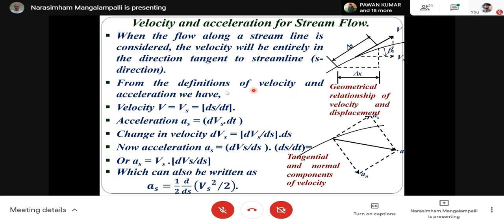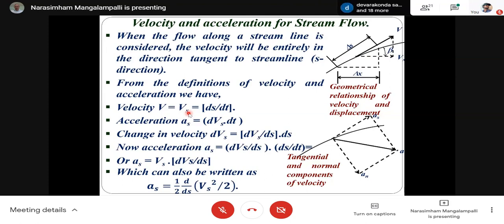From the definition of velocity and acceleration, what is it that we have? How do we define velocity? Velocity is the rate of change of distance, or the displacement. So vs is ds by dt. And what is the acceleration? Acceleration in s direction is the rate of change of velocity in the s direction.